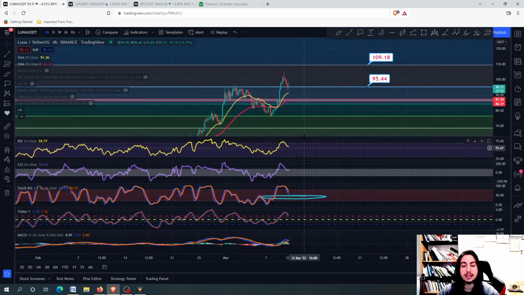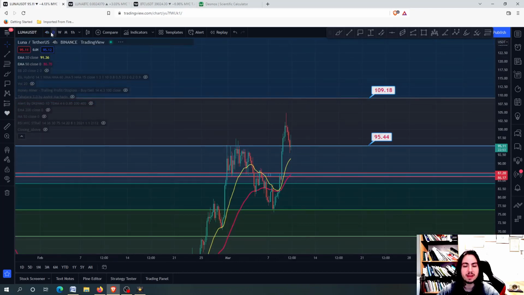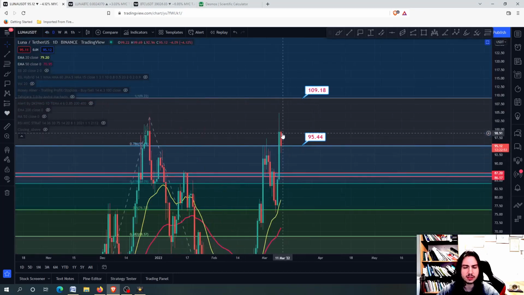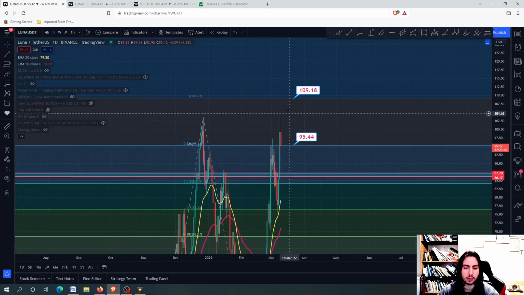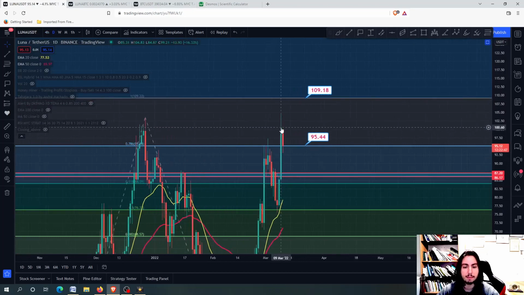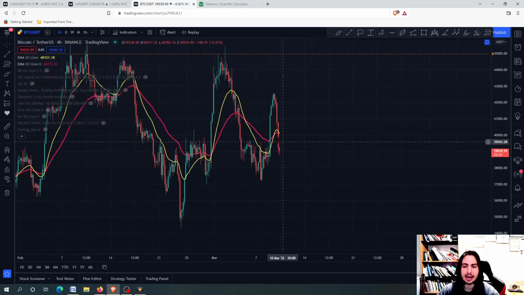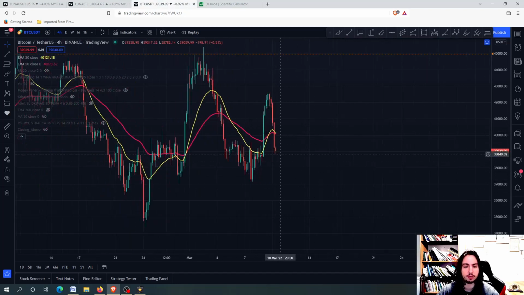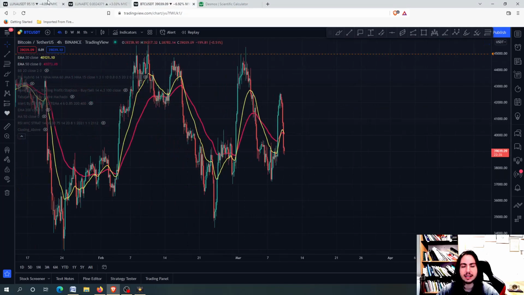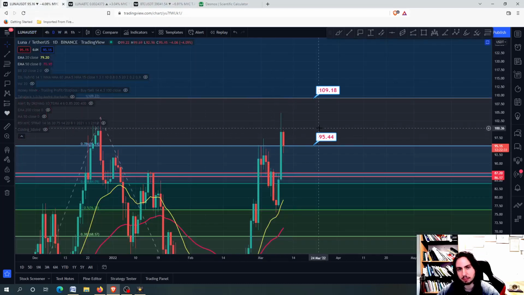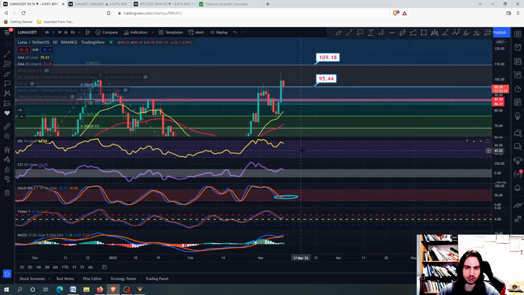You need to be very careful with Luna. Yesterday, as you remember, I told you that we are going probably to 110, but things have changed mainly due to the fact that Bitcoin had a correction going on, and therefore it didn't help the altcoins form a higher low pattern right here. For Luna, it means that we might be forming a possible bearish RSI divergence.